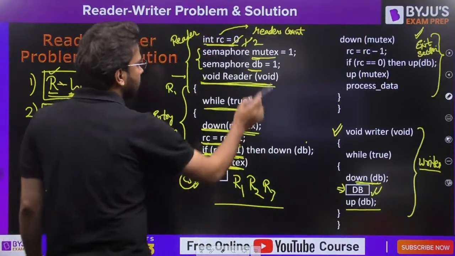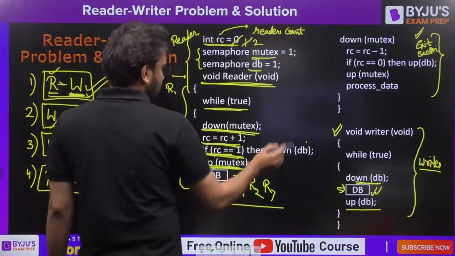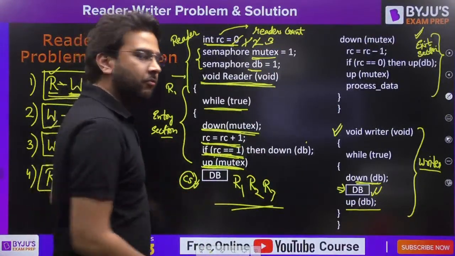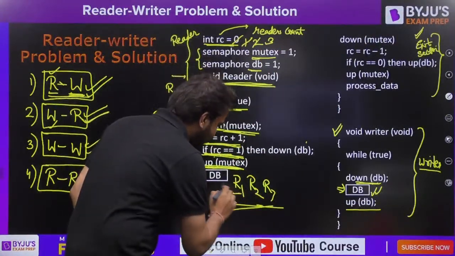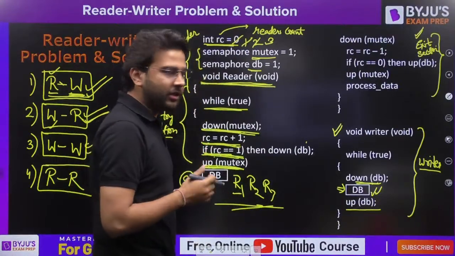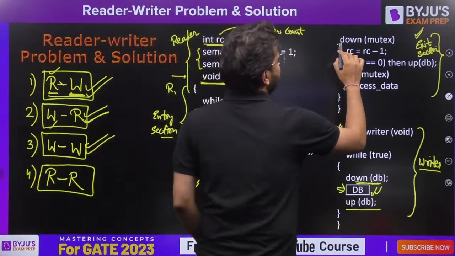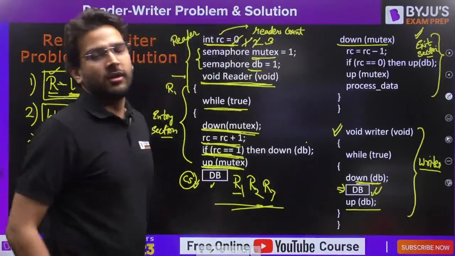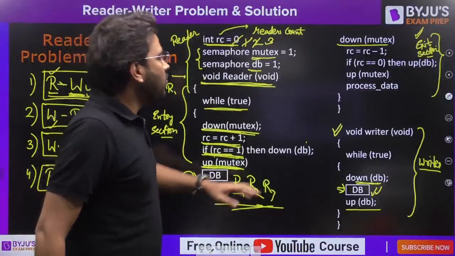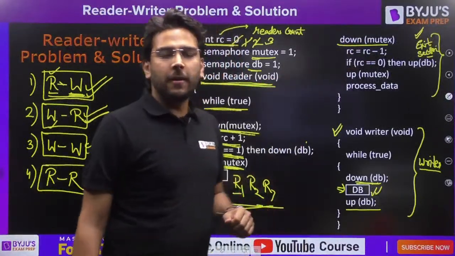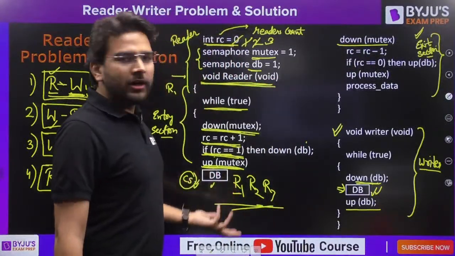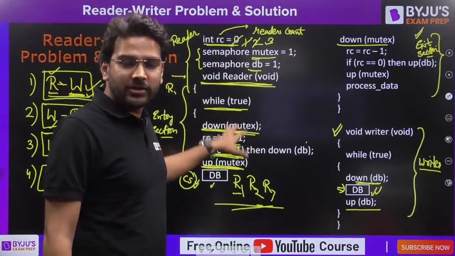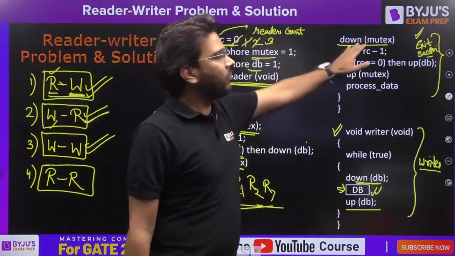This is going to be 3, so we have 3 readers now. Let's say R1 completes its execution of the critical section, and now you have the exit section statement, so you have down of mutex. Now if I ask you why we are having down of mutex here, because we are not having any problem, right? If any other reader wants to access the critical section, why is it performing down of mutex?